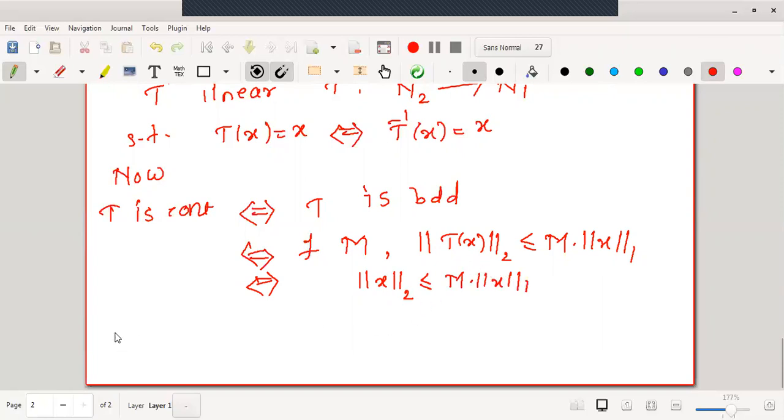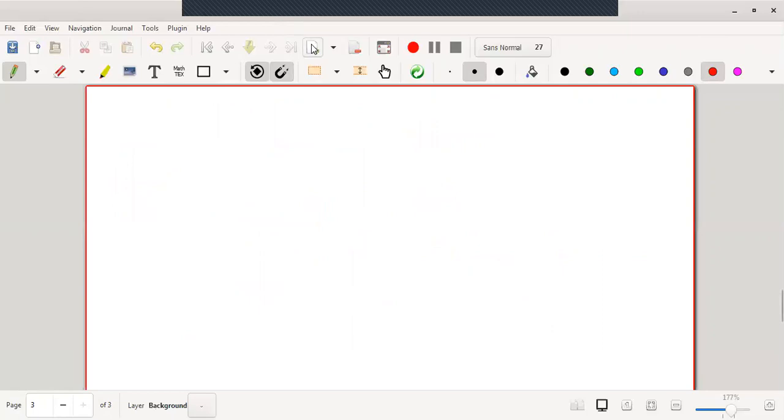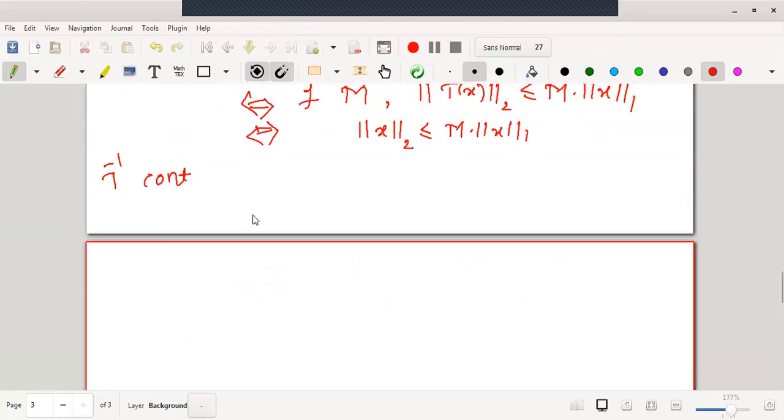Similarly, T inverse is continuous, which implies and is implied by, as T is linear, T inverse will also be linear. Therefore, T inverse is bounded.